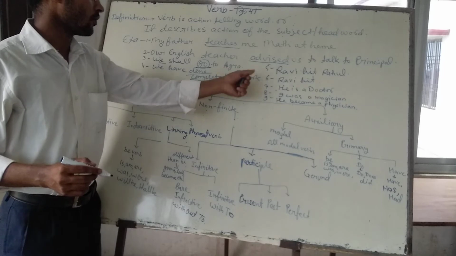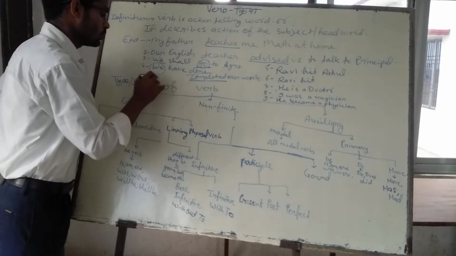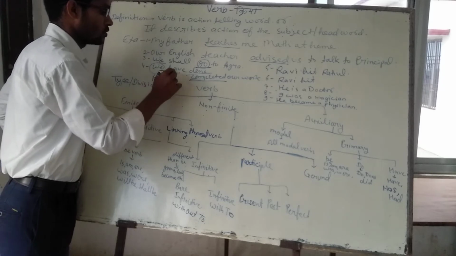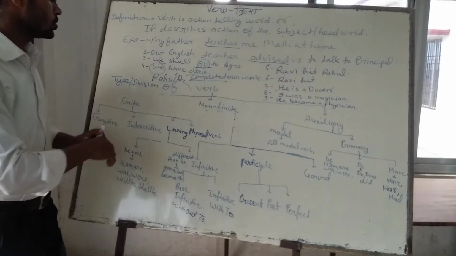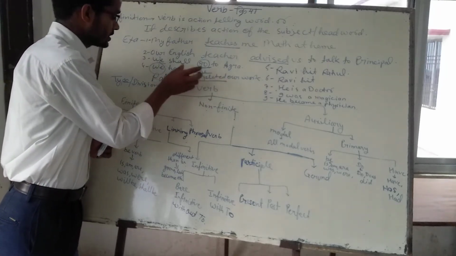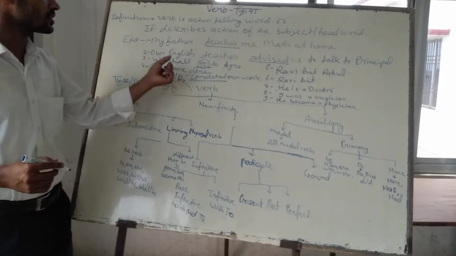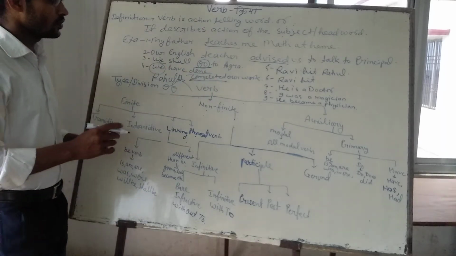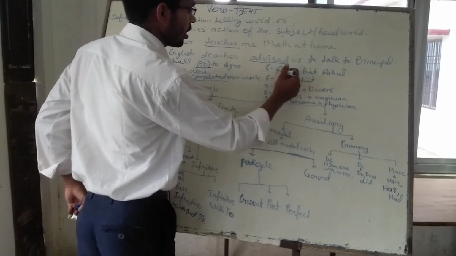We. This pronoun you can replace by writing Rahul, Ajay, Akshay, whatever word may be there. So this verb is defining the action of the head word, the subject in the sentence. So we can say that verb is the action telling word of the head word.